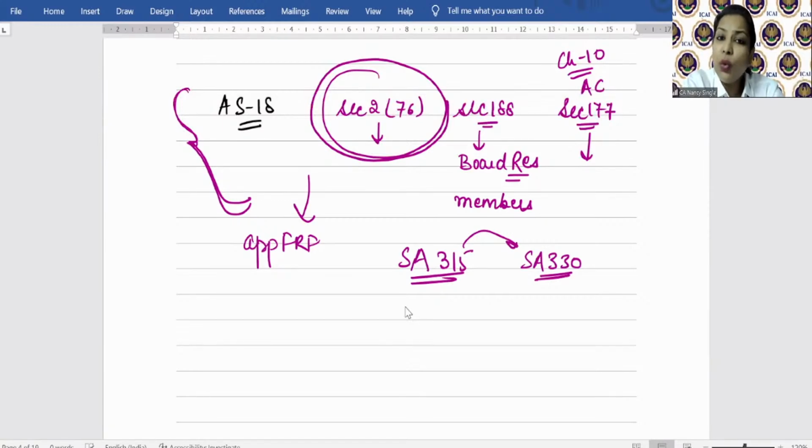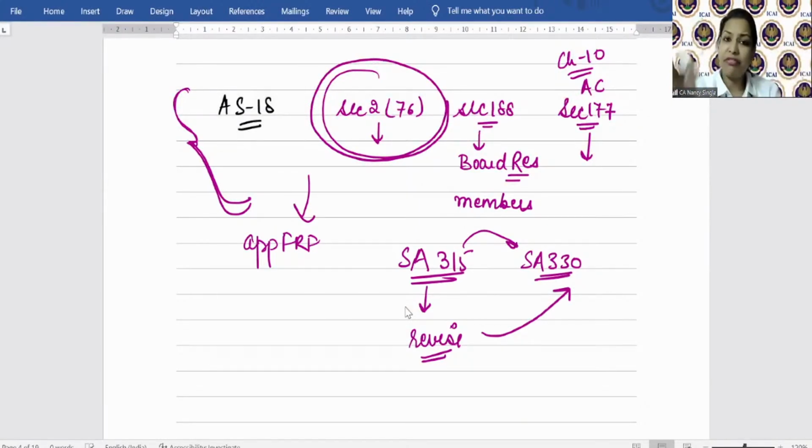Now, let's say during the course of audit, the auditor comes across any related party transaction which was not disclosed by the management to the auditor. Then what to do? As you all know, the assessed risk can always be revised. So the auditor will revise his assessment of risk of material misstatement. Why? Because now he has come across a transaction which is undisclosed by the management, right? And accordingly, he'll modify his audit procedures.